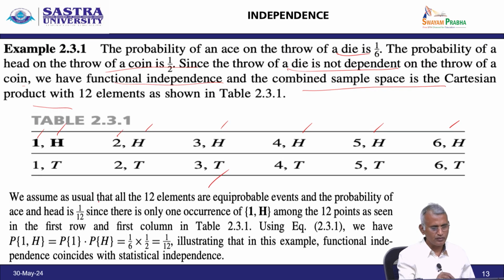in the first row and first column in the table. Using equation 2.31, we have probability of 1 comma H is probability of 1 into probability of H. Probability of 1 is 1 by 6, and probability of H is 1 by 2, because out of 1, 2, 3, 4, 5, 6, 1 occurring is 1 by 6, and with head and tail only, the probability of head occurring is 1 by 2. Therefore 1 by 6 into 1 by 2 is 1 by 12. Now this example illustrates the independence, the statistical independence.